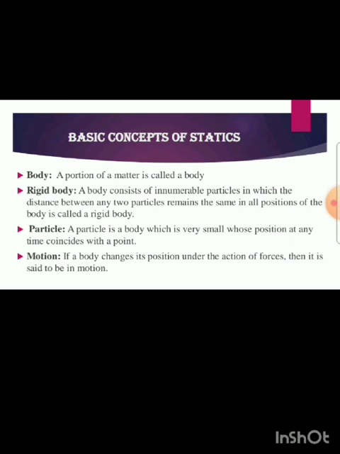The next one, rigid body. A body consisting of innumerable particles in which the distance between any two particles remains the same in all positions of the body is called a rigid body. And the next one, particle. A particle is a body which is very small and whose portions at any time coincide with a point. The next one, motion. If a body changes its position under the action of forces, it is called motion.